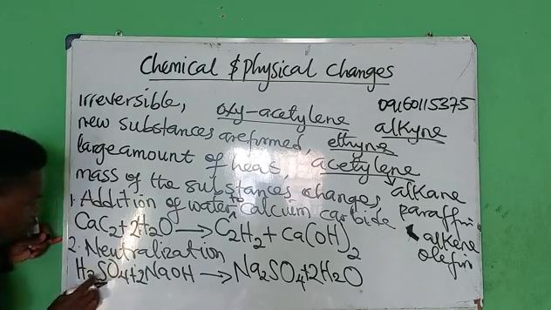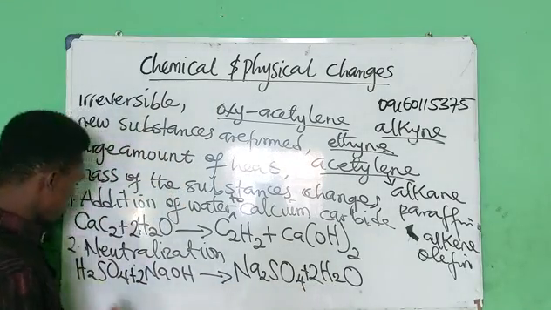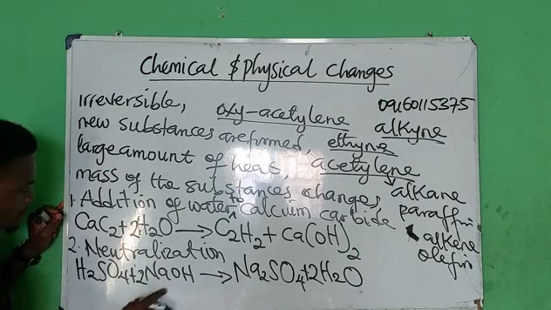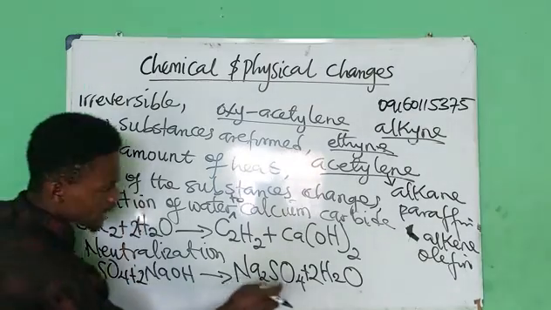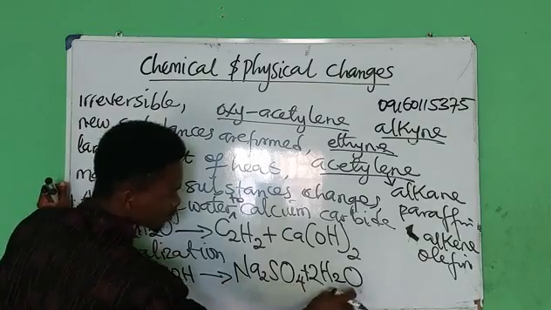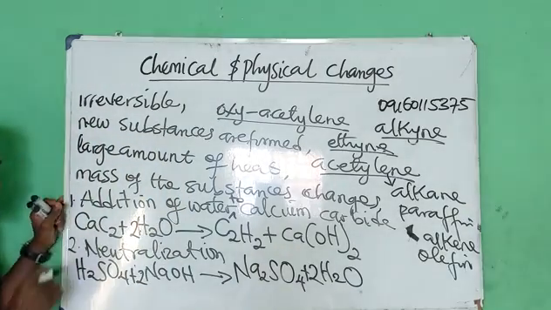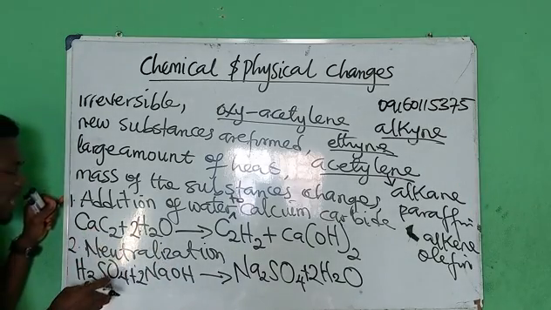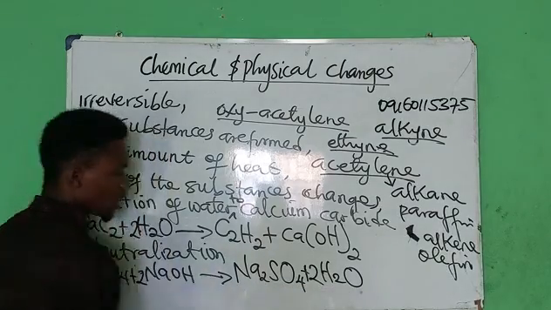So 2 times 2, 4. The next one is sulfur, 1 sulfur, 1 sulfur. The next one is oxygen. 2 oxygen plus 4 gives us 6. Then 4 plus 2 gives us 6. So the equation is balanced. A neutralization reaction is a reaction between an acid and a base to produce salt and water only.